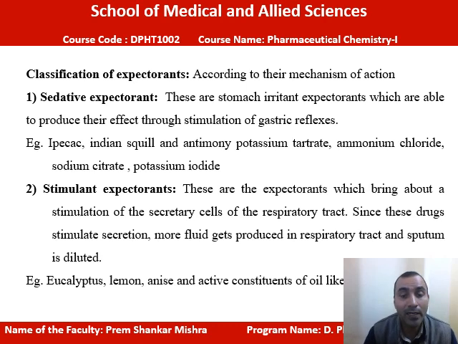Now classification, how will we classify these? We can classify expectorants on the basis of their mechanism of action. The first is sedative expectorant and the other is stimulant expectorant. What do we mean by sedative expectorant?